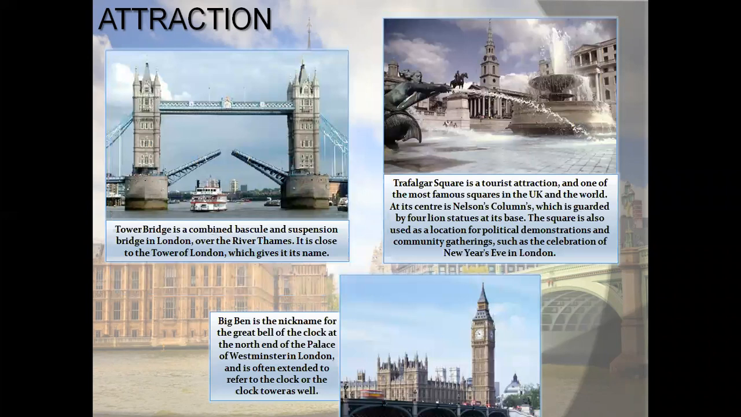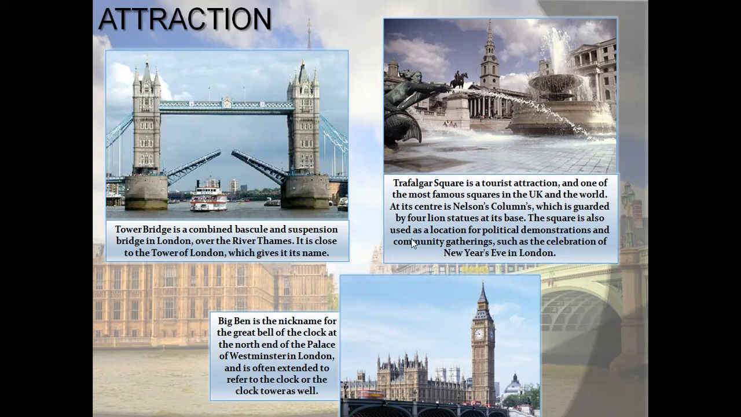And the fourth attraction is the Tower Bridge. It's a combined bascule and suspension bridge in London over the River Thames. It's close to the Tower of London, which gives it its name. The next is Trafalgar Square. It's a tourist attraction and one of the most famous squares in the UK and the world. At its center is Nelson's Column, which is guarded by 4 lion statues at its base. The square is also used as a location for political demonstrations and community gatherings, such as the celebration of New Year's Eve in London.